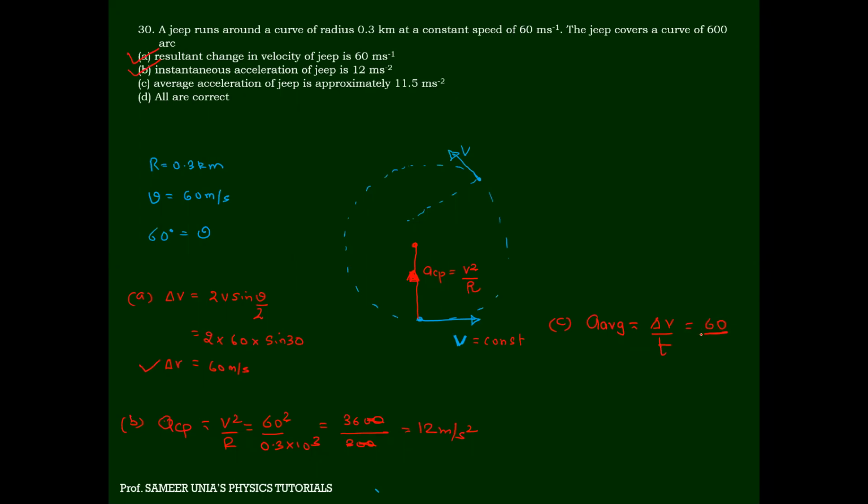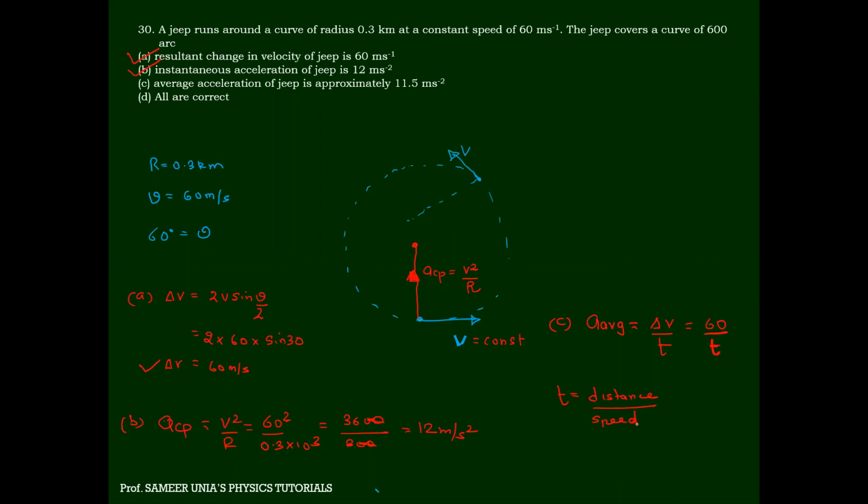Time. Do I know the time? Come on, what is the time? How will we find the time? Distance covered by speed, perfect.